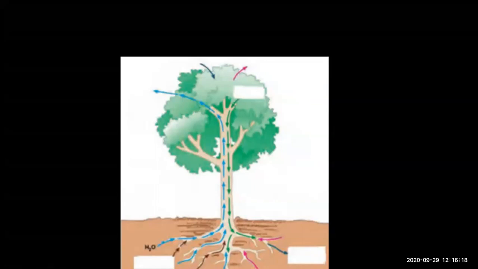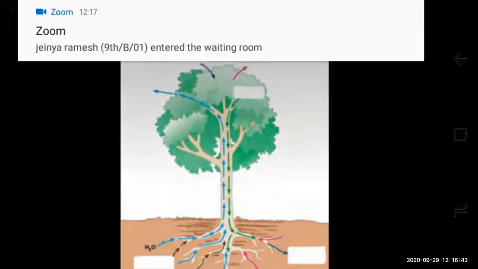Okay, so two cells called guard cells are present around the stomata. These cells will control the opening and closing of the stomata. So what happens? Transpiration occurs through these stomata. Okay, so that is called transpiration. Water is released into the atmosphere by leaves through the process of evaporation. So as a result, what happens? The water level in the epidermal layer of the leaf decreases.